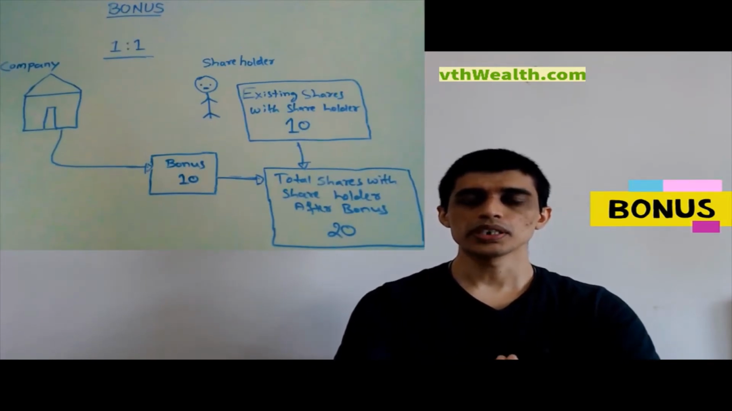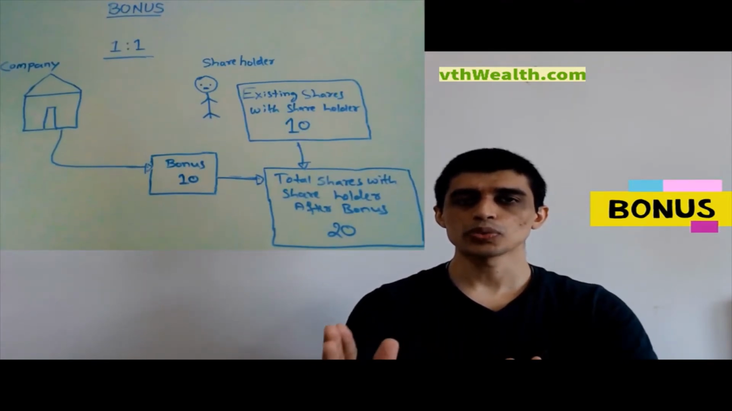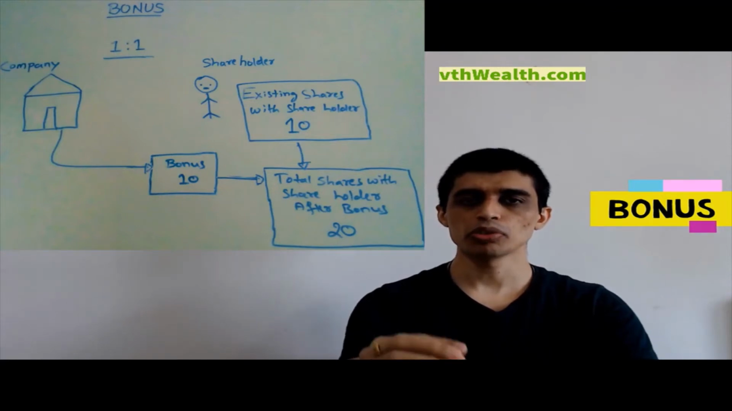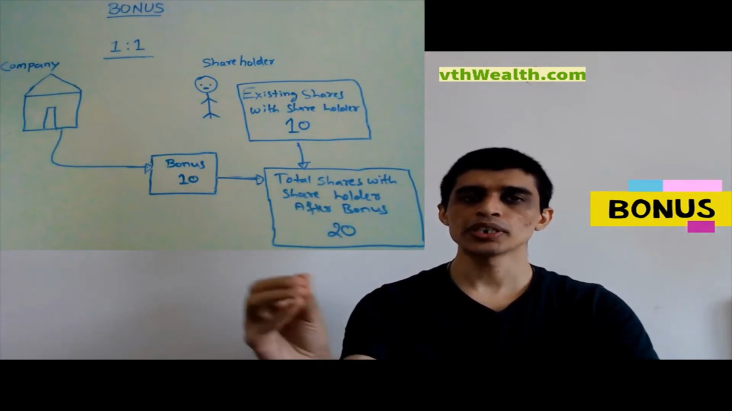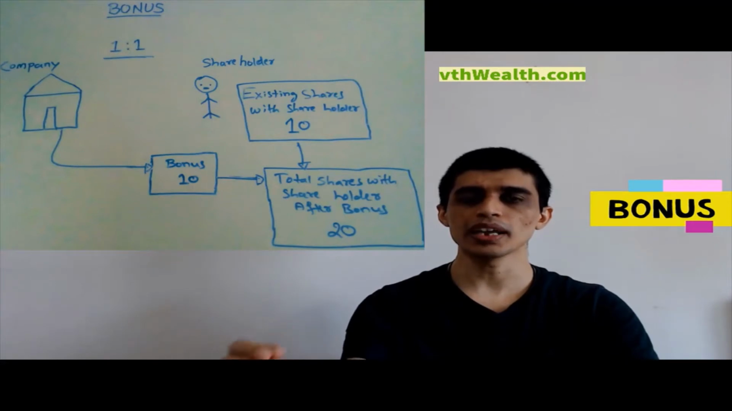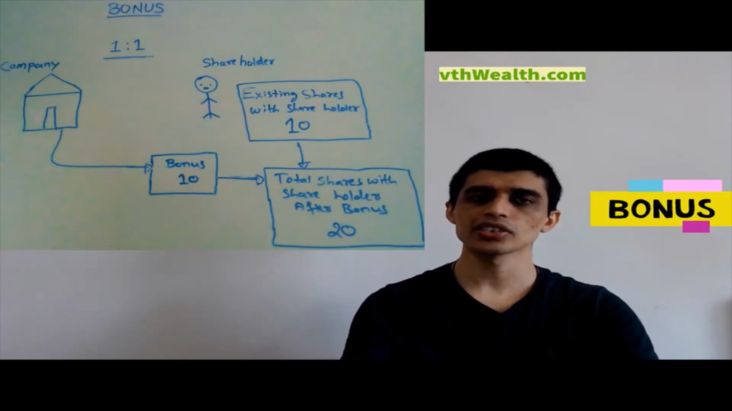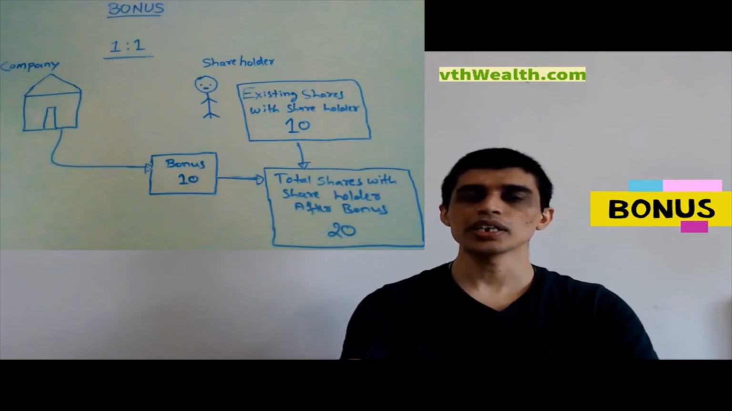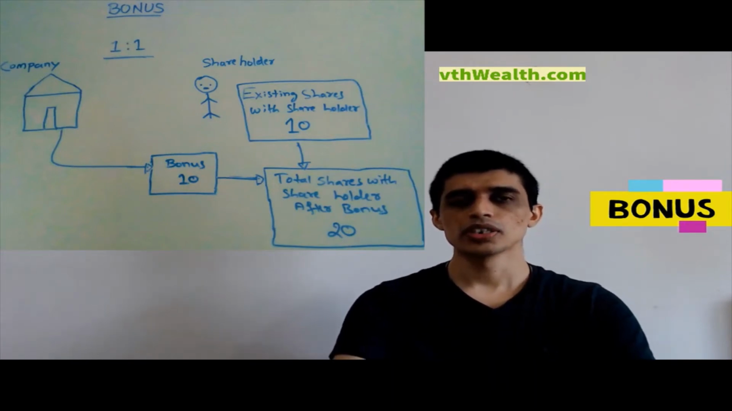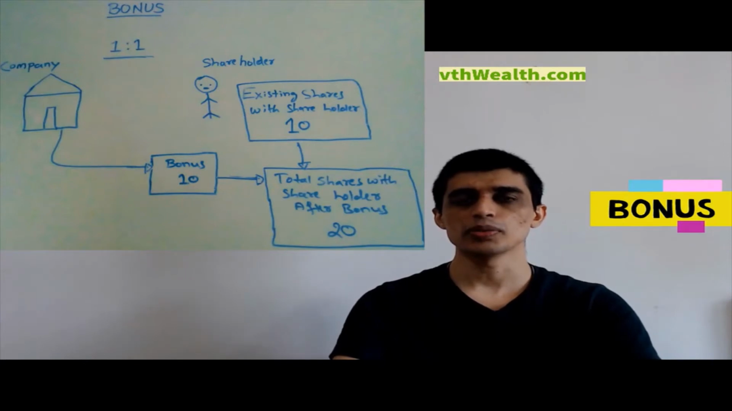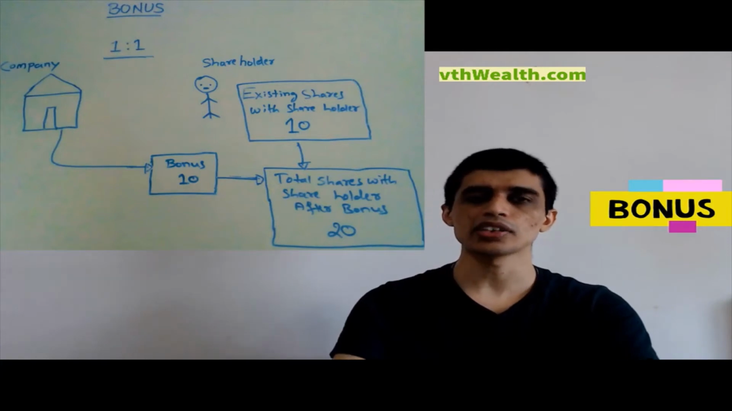Suppose a company declares a 1:1 bonus. It means if you have 1 share, you will receive 1 additional share as a bonus without any additional cost. Suppose you have 100 shares, you will receive 100 shares additionally without any additional cost. In this picture, the shareholder has 10 shares and the company declares a 1:1 bonus. It means he will receive 10 additional shares, so now the shareholder will have a total of 20 shares.